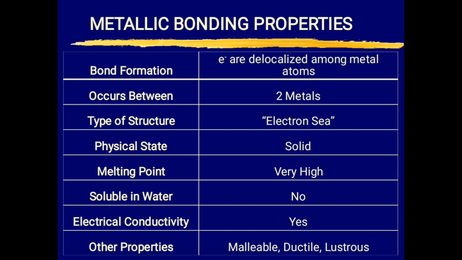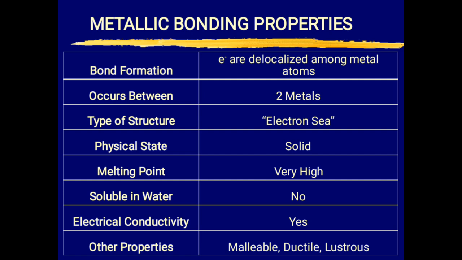Now let's move to the metallic bond properties. Some of the properties that arise from metallic bonding. In the bond formation, you have electrons that are localized among a fixed metal lattice. This is just a summary of the properties. We have metallic bonding occurring between two metals.